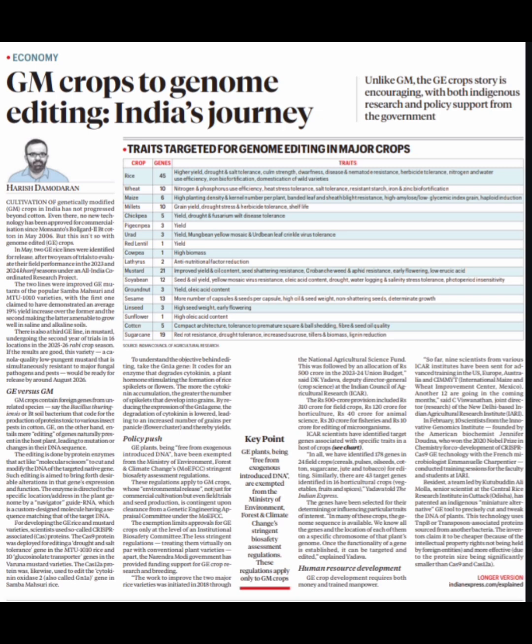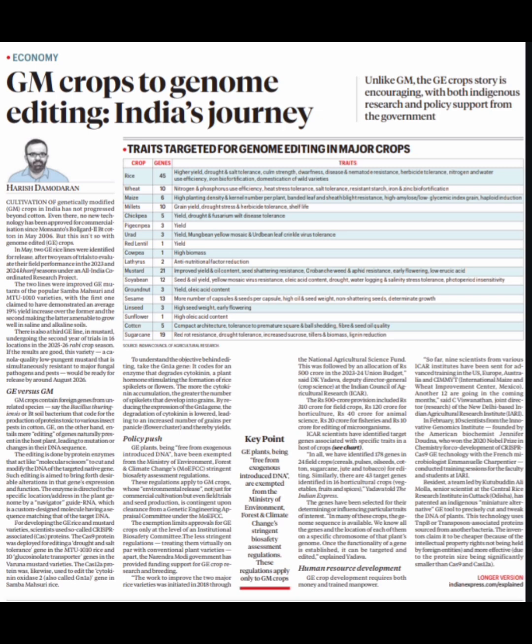So if we differentiate between genome edited and genetically modified crops, first let's talk about genetically modified crops. It contains foreign genes from unrelated species. For example, the Bt soil bacterium codes for production of proteins which are toxic to various insect pests in cotton. Now if we talk about genome edited crops, editing of genes occurs naturally, in genes present in the host plant, and it leads to mutation and change in DNA sequence.